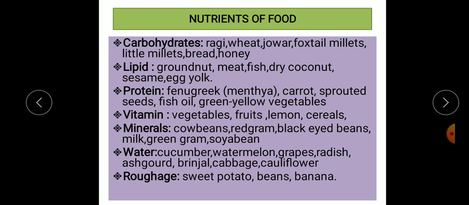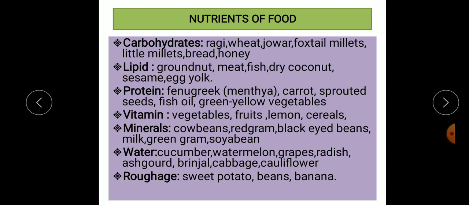First is carbohydrates. Carbohydrates are rich in ragi, wheat, jowar, foxtail millets, little millets, bread, and honey. Lipids are rich in groundnut, meat, fish, dry coconut, sesame, egg yolk. Third, protein. Proteins are rich in fenugreek, carrot, sprouted seeds, fish oil, green and yellow vegetables.